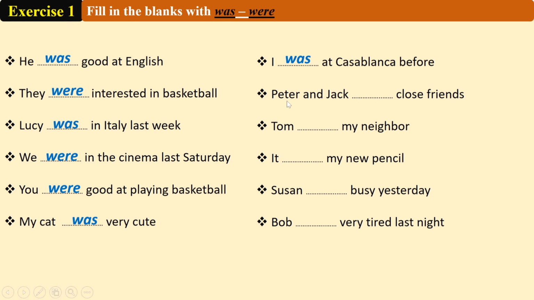Peter and Jack. Okay, so Peter and Jack can be replaced with the pronoun they. Okay, Peter and Jack were close friends. Tom was my neighbor. It was my new pencil. Susan is the same as Lucy. Okay, we can replace it with the pronoun she. Susan was busy yesterday. Bob was very tired last night.